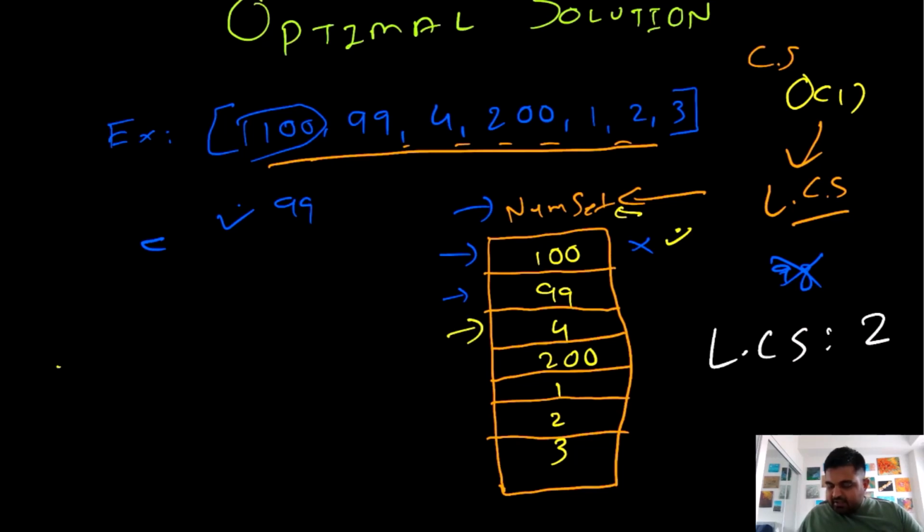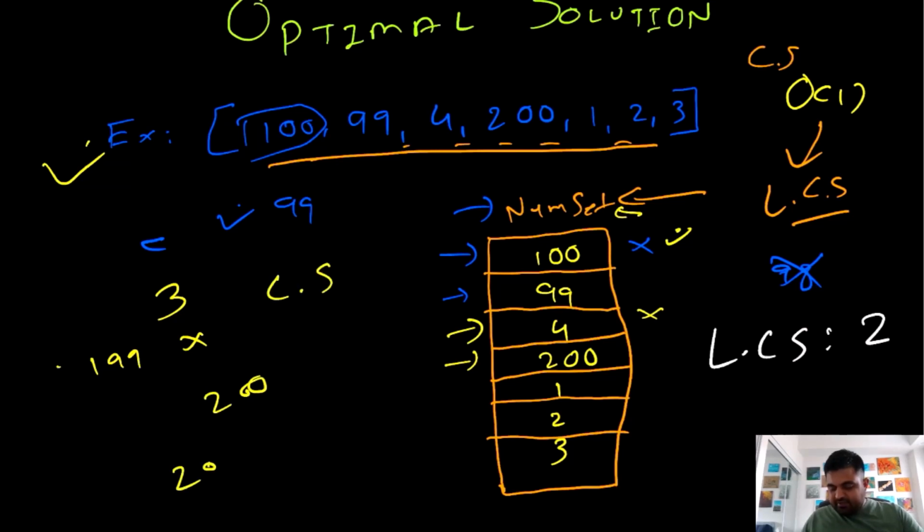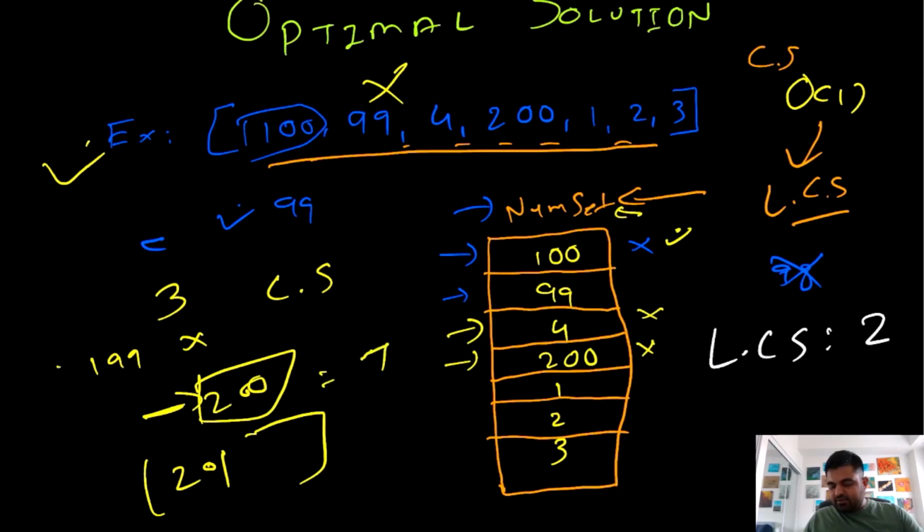So now we are at this position 4. We check whether 3 exists in this set or not. 3 exists, which means we ignore this 4. Now we are at 200, so we check whether 199 exists. 199 does not exist, which means 200 can be the start of a consecutive subsequence. So we check whether 201 exists, but 201 does not exist in this given example, so we ignore this 200 as well, because the longest consecutive subsequence we find at 200 is always going to be 1, and we already have a value that is greater than 1.